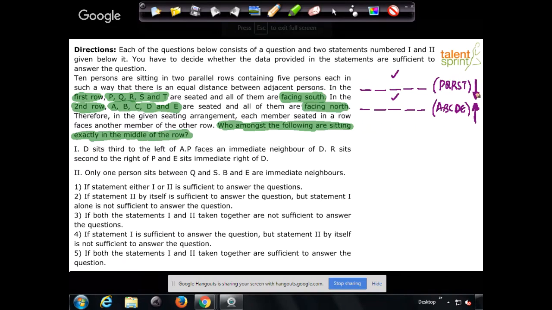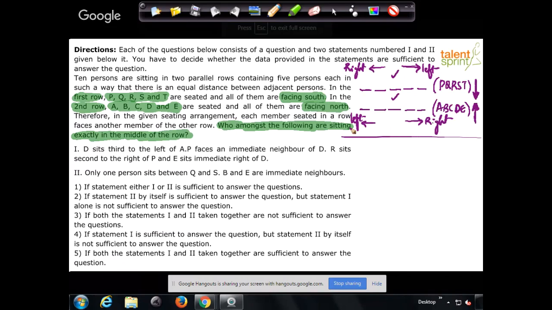However, when the person is facing south, like in the first row here, P, Q, R, S, and T, when he talks about left, we move in this direction. Left for these guys should be taken towards our right on paper, and right for these guys towards our left on paper. But for the bottom row, right is towards our right and left is towards our left. This is very important. When you are facing north, left is left, right is right. When you are facing south, left should be taken towards right and right towards left. So that's the understanding. Now look at the data.